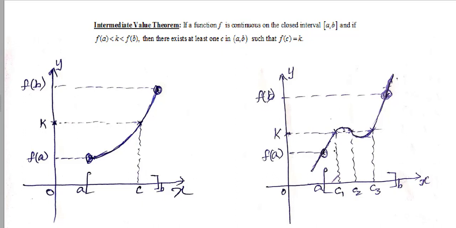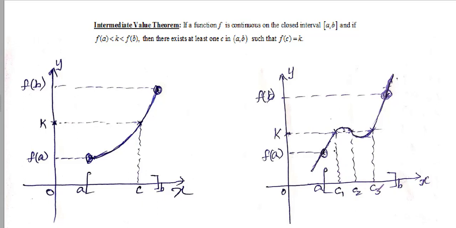In case of some functions, it may attain the k value at more than one c also. Look at this example, look at this figure. In this case, the curve corresponding to the function f is like this, and whenever a k value is considered in between f(a) and f(b), in particular at this place, corresponding to this k value, there exist three c values, namely c1, c2 and c3.